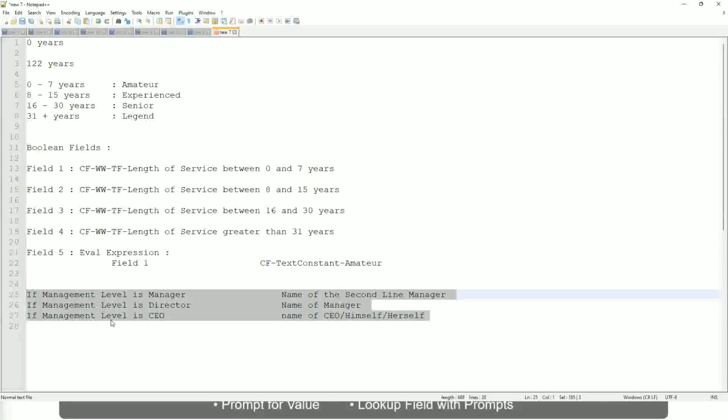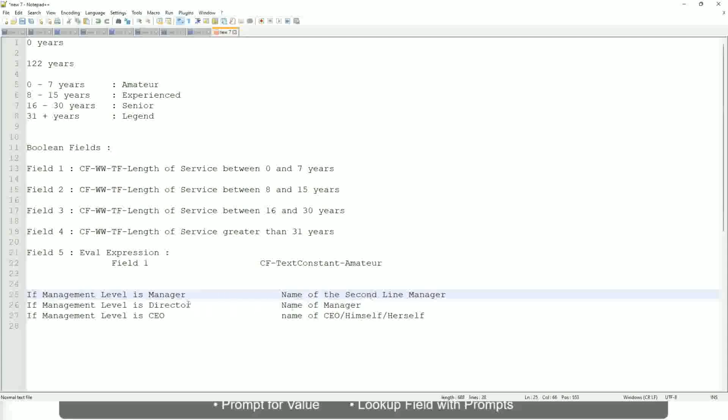Which function would you use? Evaluate expression, evaluate expression band, or lookup range band. Evaluate expression, is it? Yeah. Because here you have to return an instance. Here you have to do some more calculation, because you have to find out who is the second line manager, which is manager's manager, and so on. So this is not hard-coded text that you can put in.